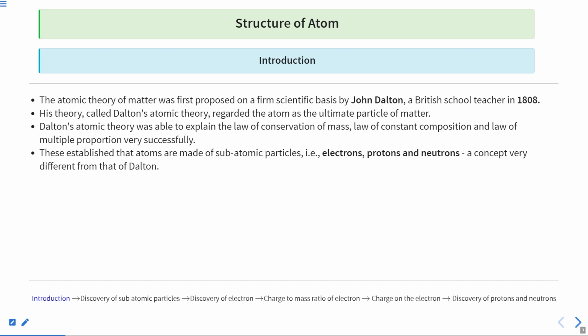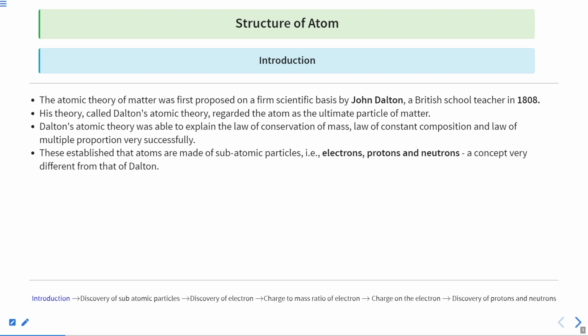Clear? With the help of this atomic theory, although it has drawbacks, it was able to explain the law of conservation of mass, because the atom is a fixed thing that cannot be broken further, so mass is conserved. Similarly, the law of constant composition and the law of multiple proportions. You must have studied these three laws in the first chapter.